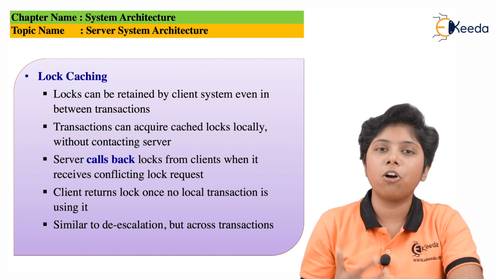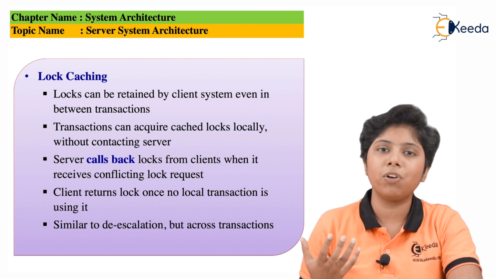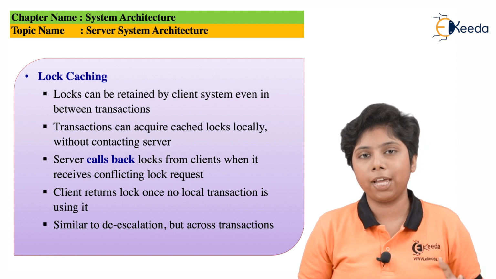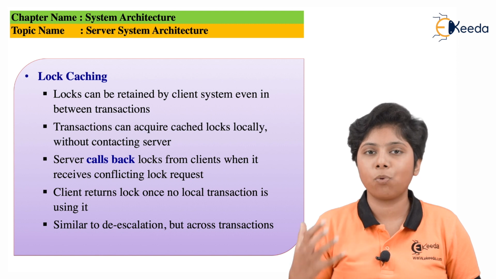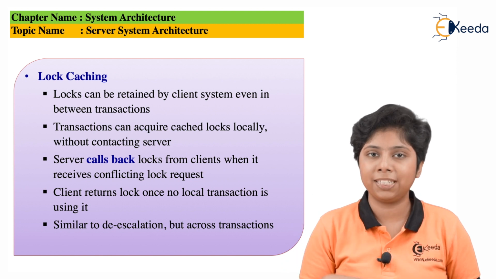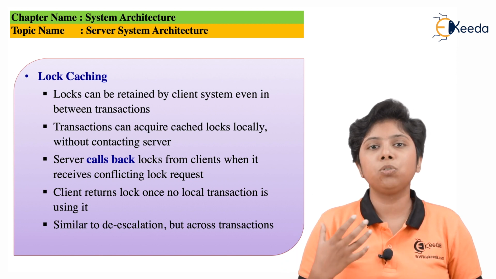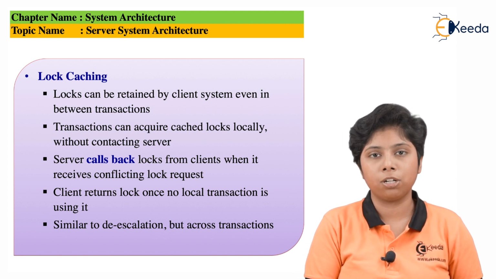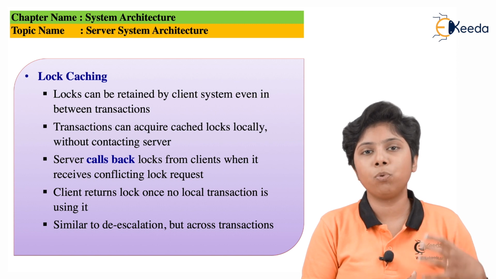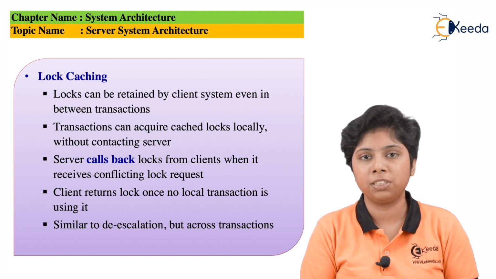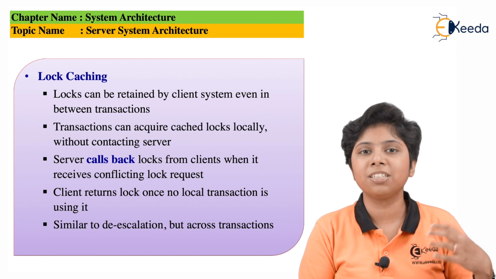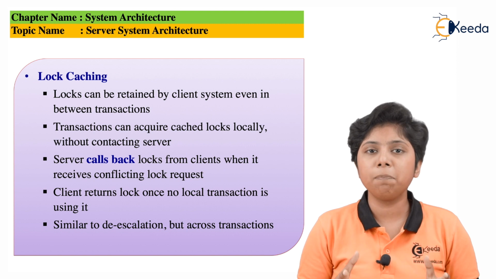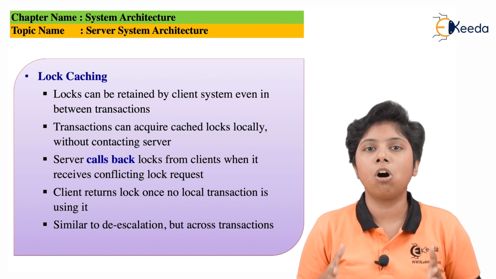Now what is known as lock caching is related to this adaptive lock granularity. When we have lock caching, after the lock is granted to a process for particular data on the client side, either to update it in exclusive mode or to read it in shared mode, and the lock is then released by the process, the lock doesn't get immediately released from the server side. It just keeps the lock in the data server in a lock cache.